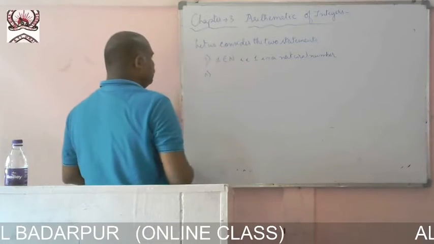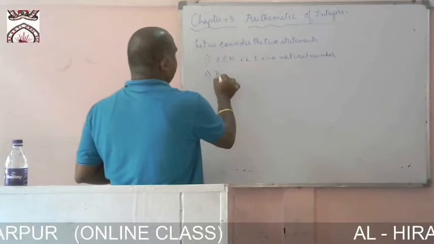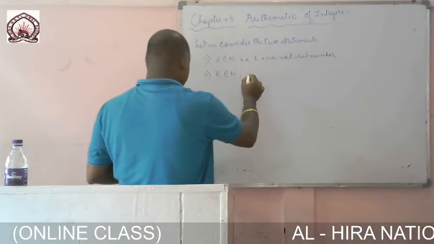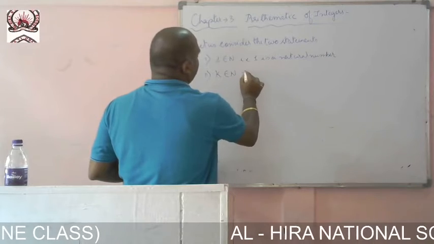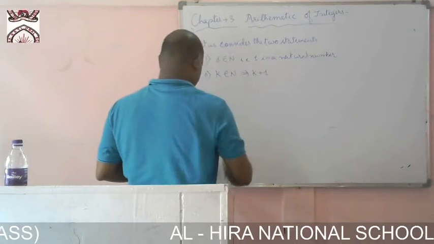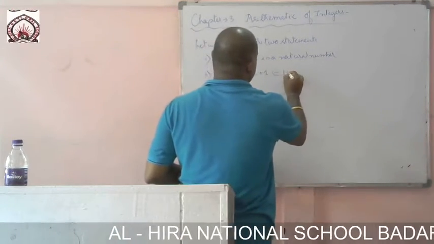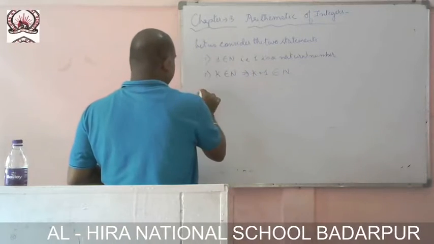Number 2: if k belongs to natural numbers, then k plus 1 belongs to natural numbers. Now, if k is a natural number, then k plus 1 is also a natural number.